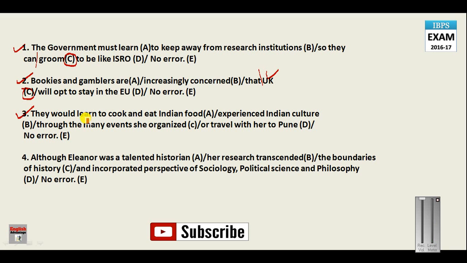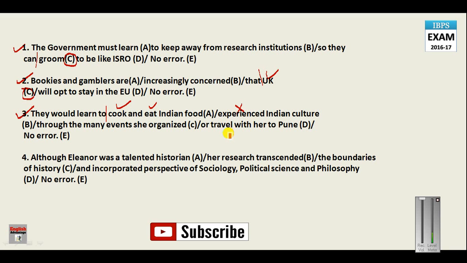They would learn to cook and eat Indian food, experienced Indian culture through the many events he organized or travel with her to Pune. Now in this sentence, just see here, they would learn to. After this "learn to", to maintain the consistency of the sentence, all verbs should be written in present tense. Since these verbs are present tense, all verbs should be written in present tense to maintain uniformity or consistency in the sentence. So this verb is wrong here. This verb should be written as experience.